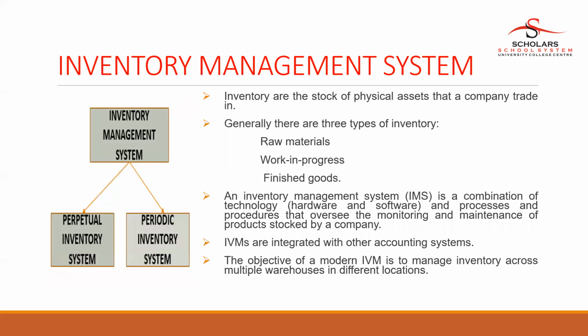Inventory management system. Inventory is the stock of physical assets that a company trades in. Generally, there are three types of inventories: raw materials, work in progress, and finished goods. An inventory management system is a combination of technology, processes and procedures that oversees the monitoring and maintenance of products stocked by a company. IMS are integrated with other accounting systems. The objective of modern inventory management is to manage inventory across multiple warehouses in different locations.